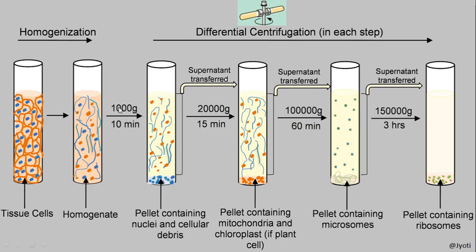Okay. So here, 1000 gram for 10 minutes: in 10 minutes, 1000 gram has settled down. But here in 15 minutes, that is 20,000 gram. So in this way you can compare the sedimentation rate of different organelles of the cell and accordingly they are named. Okay. So here you can see the sedimentation coefficient of the substances varies from cell to cell and that depends upon the density and massiveness.